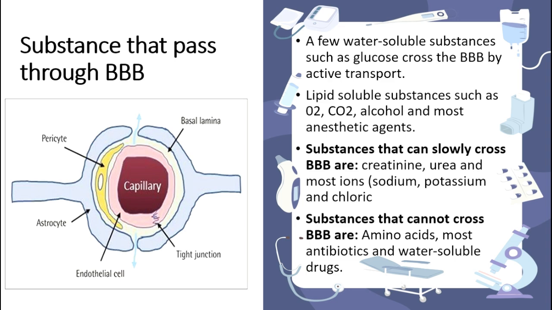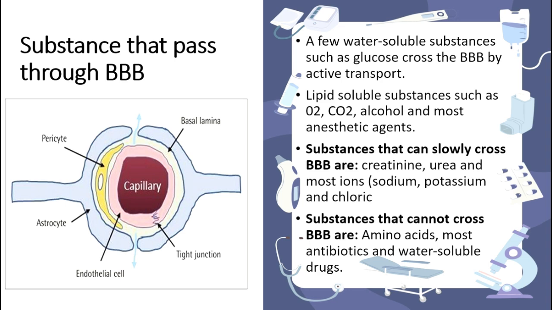And the substances which cannot cross the blood brain barrier are amino acids and some antibiotic drugs, which are used for your body only and do not enter your brain. Some may think they may enter your brain, right? That's not the fact. When you take antibiotics, they directly attack the bacteria of your body, not in your brain. The brain also has some defence, but the antibiotics do not affect that. So these are the things that cannot enter the blood brain barrier. So let me revise once again.